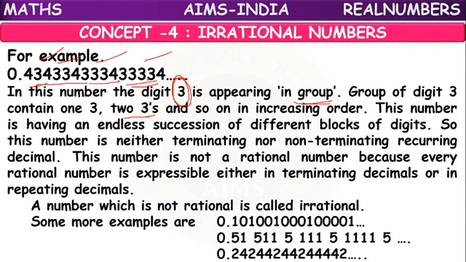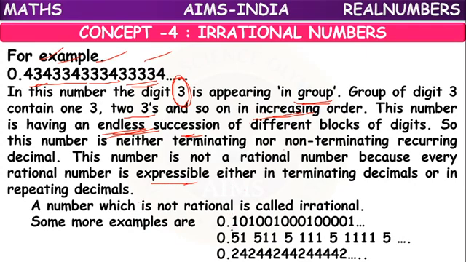So the number of threes is in increasing order. Like that, endless succession is there regarding 3. So this repetition we should not consider. It is an example of a non-terminating, non-repeating decimal.